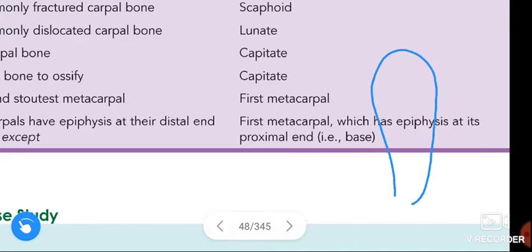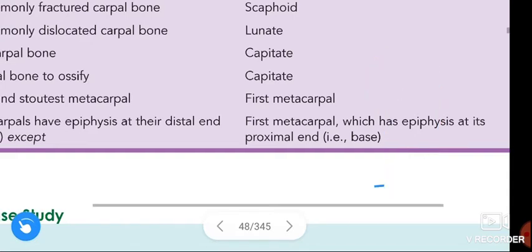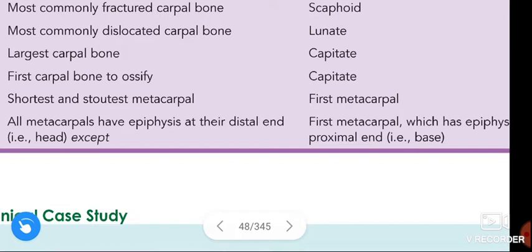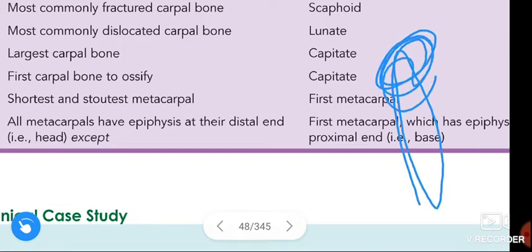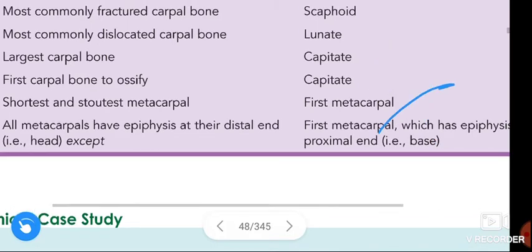If this is the metacarpal, this is the distal region, this is the proximal region. In all metacarpals, epiphysis is present at the distal end, at this region we call the head, and this the neck.